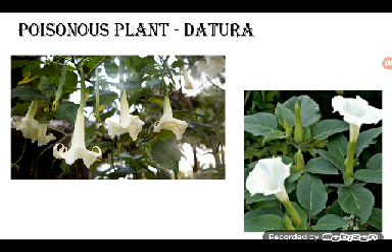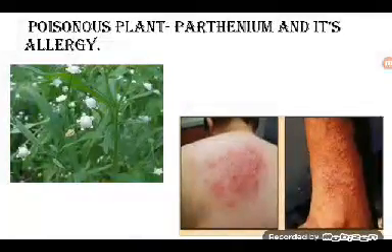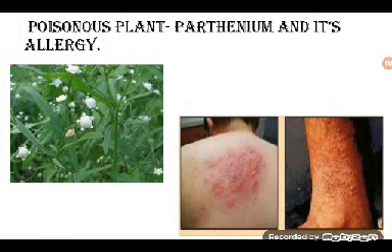And children, when you go with your parents for a picnic, then you play in the grass, correct? If open land is there, you play in the grass. And if you go in the grass, you can observe these plants. This is known as the Parthenium plant, and it is very dangerous because it gives allergy like this. You can see in the picture. See how is the allergy. So this is a poisonous plant and its name is Parthenium. Just observe this. You should avoid going near these plants.